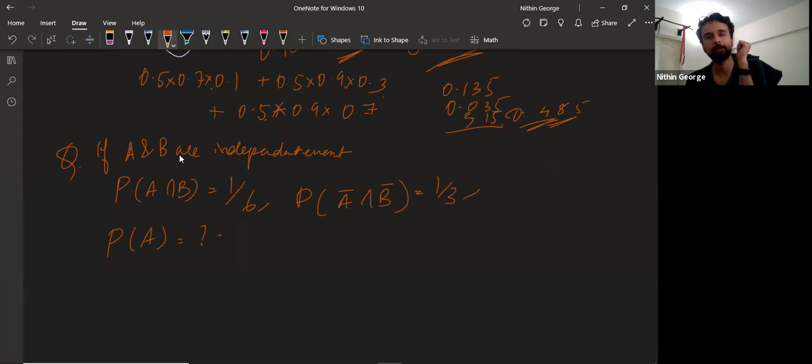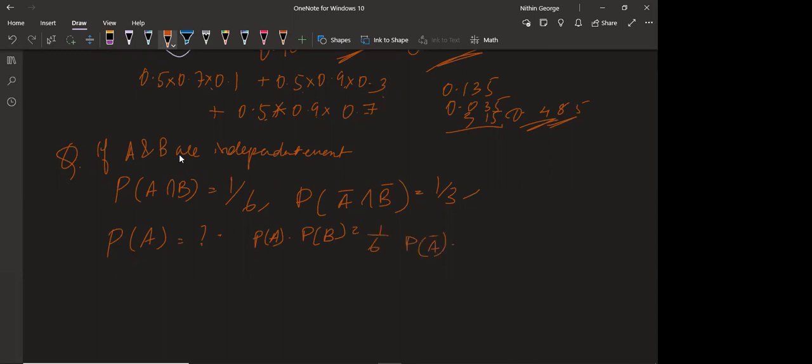I'll take P of A. I need to find P of A into P of B will be 1 by 6. Sir, can we apply the De Morgan's laws for P of A dash?